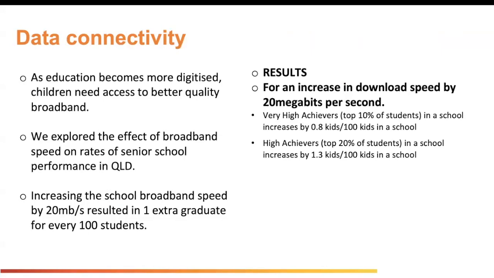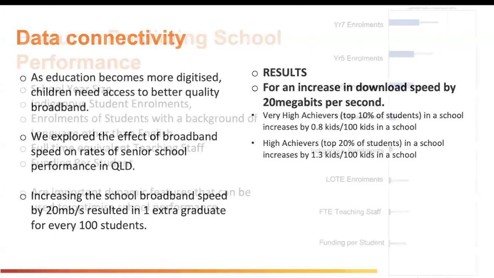An augmentation of broadband speed by 20 megabits per second correlates with a statistically significant increment of 0.8 very high achievers per 100 students, and an additional 1.3 high achievers per 100 students. This enhancement in broadband speed is also associated with the increase of 1 graduate per 100 students. These results underscore the critical influence of broadband infrastructure on educational excellence.